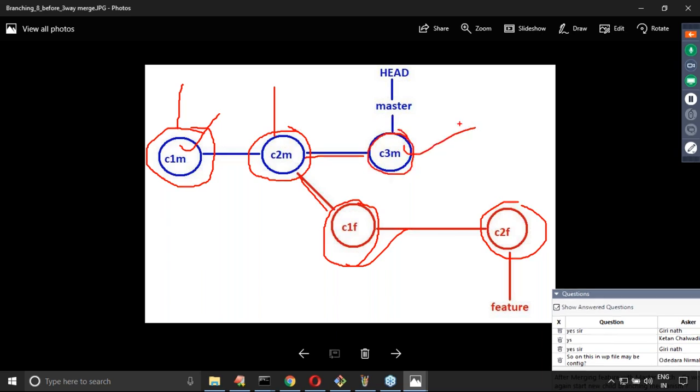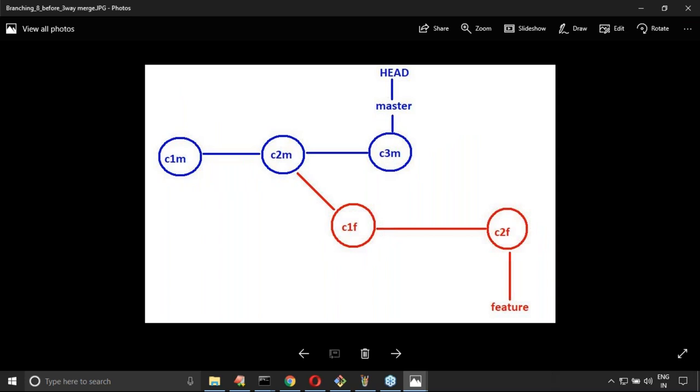Now observe, do both the master and the child branches contain new commits or not? After creating the child branch, is the parent branch also modified or not? Yes, the parent branch also contains a new commit. C3 is a new commit there, sir. In this case a merge is going to happen, but how that merge will happen is very important.